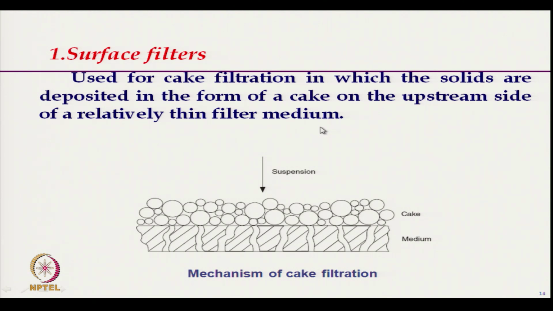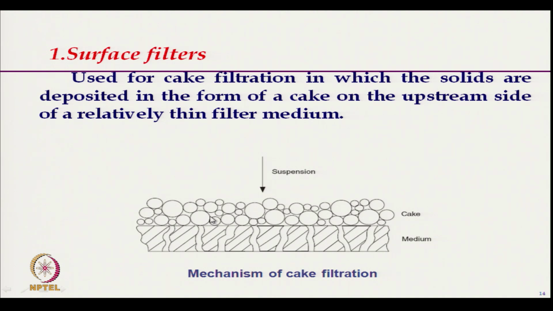Here we normally use woven fabric. When you use woven fabric, this type of surface filtration takes place. So, woven fabric or a very thin spun bonded non-woven fabric are used for this surface filtration.